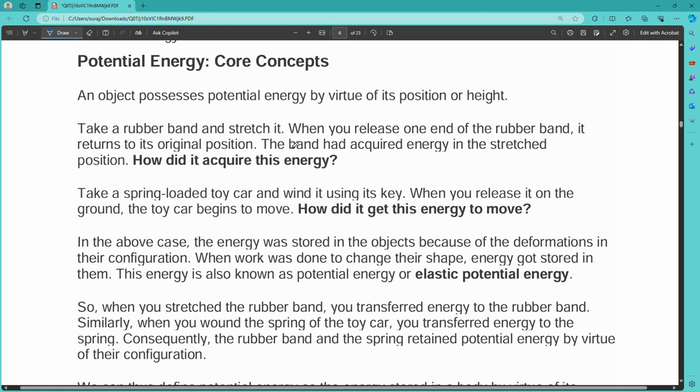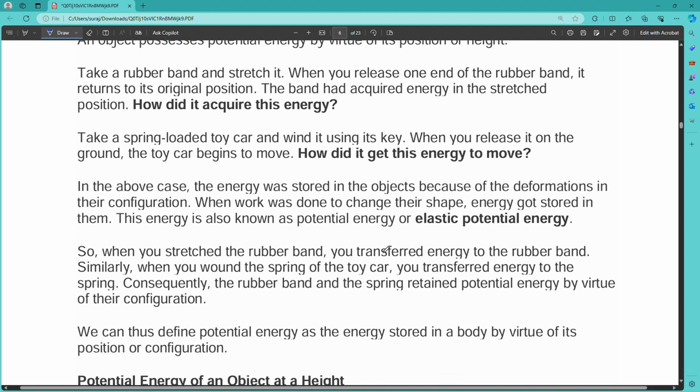Take a rubber band and stretch it. When you release the rubber band, it returns to its original position. How do you think that when we stretch the rubber band, it comes back to its same position? Because it stored some energy. Take a spring loaded car and wind it with its key. When you release it on the ground, the car begins to move. How did it get this energy to move? In these cases, it's all due to stored energy.